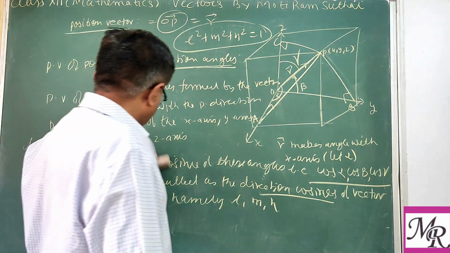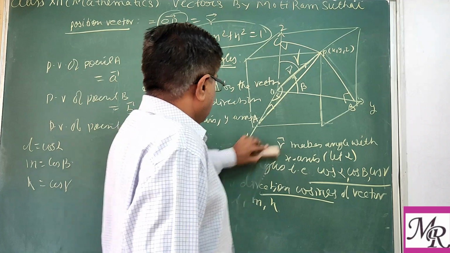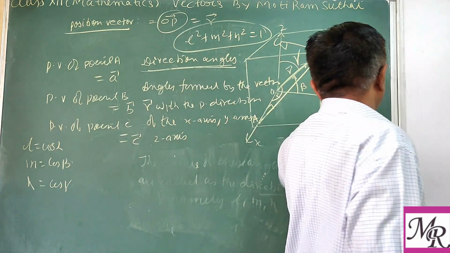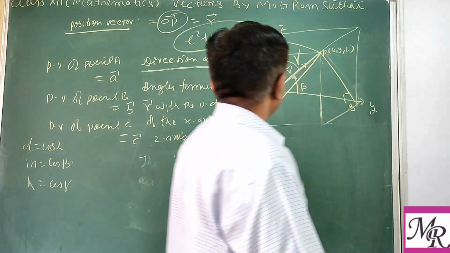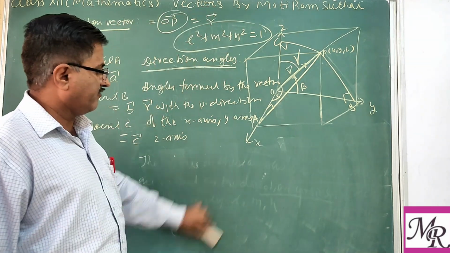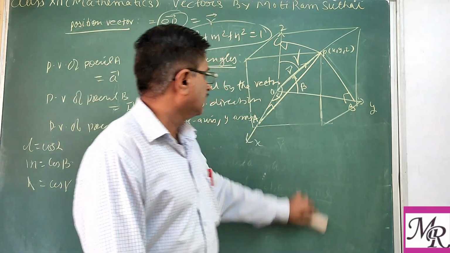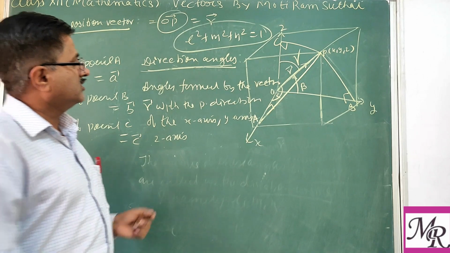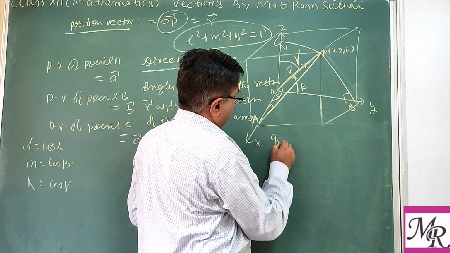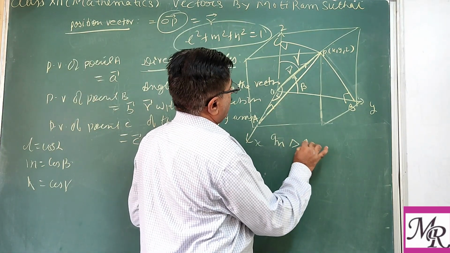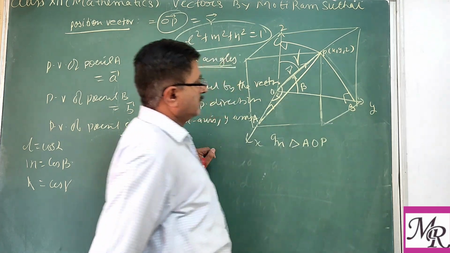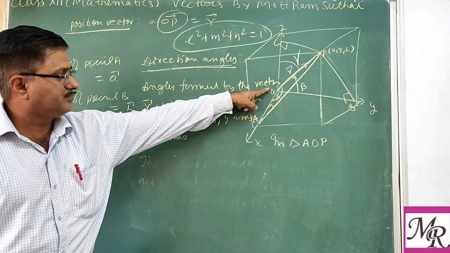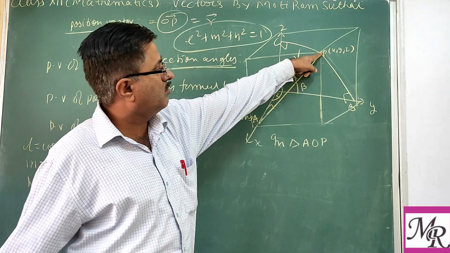Here, if we see the triangle, when we are defining the angle, suppose we want to see the triangle AOP.